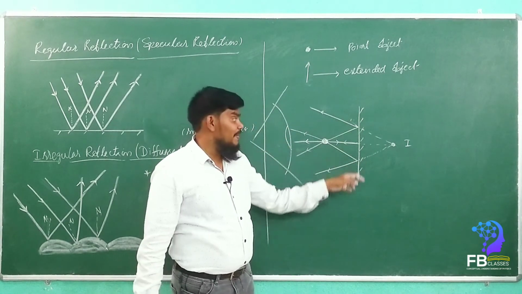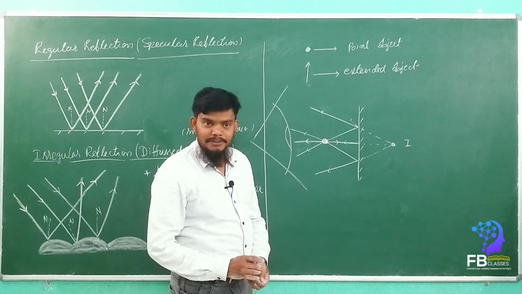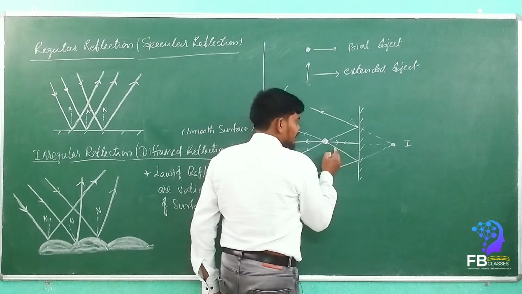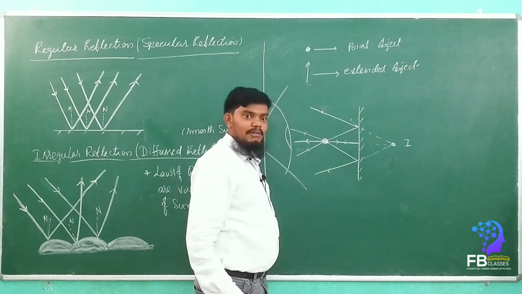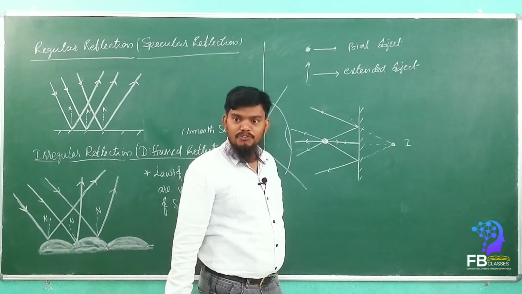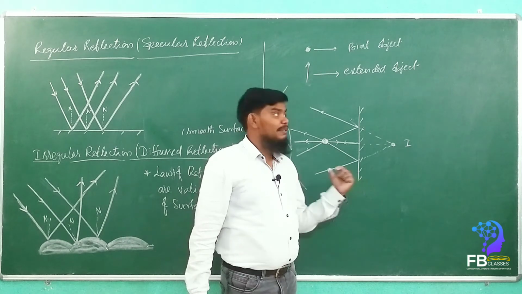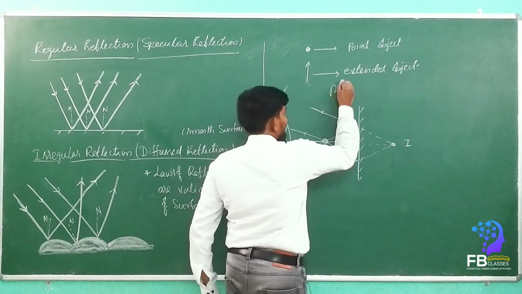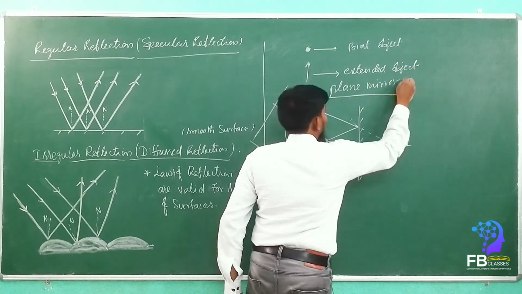So that means the mirror forms the image of an object. Are you getting my point? Exactly, the distance of the object is equal to the distance of the image from the mirror. This is the first point we have to remember. Second point, the image formed by the plane mirror. It is a plane mirror, right? So what are the points we have to remember?